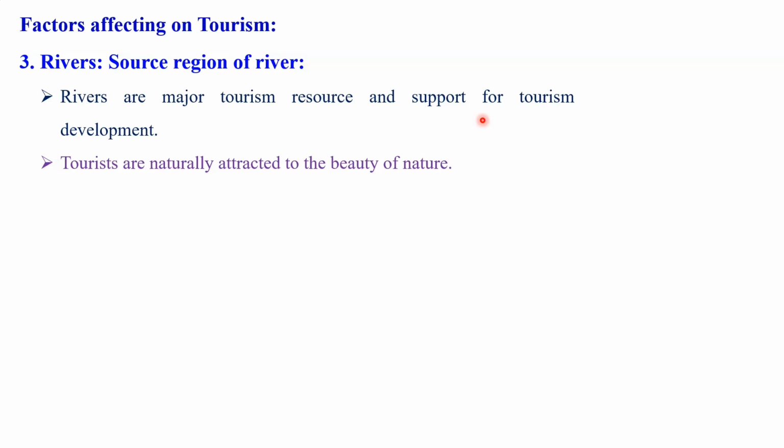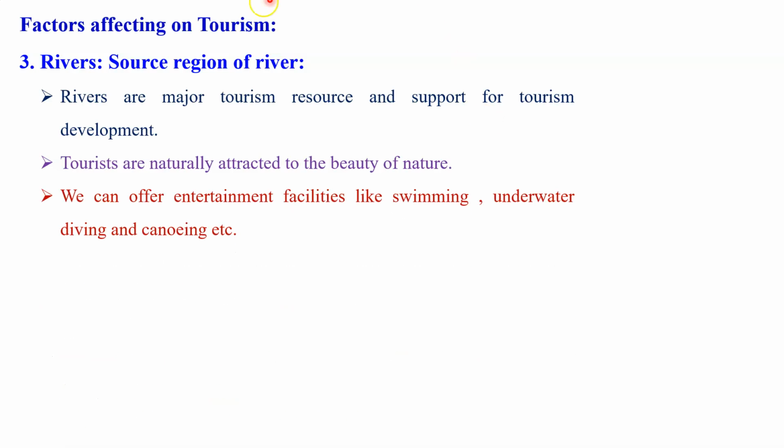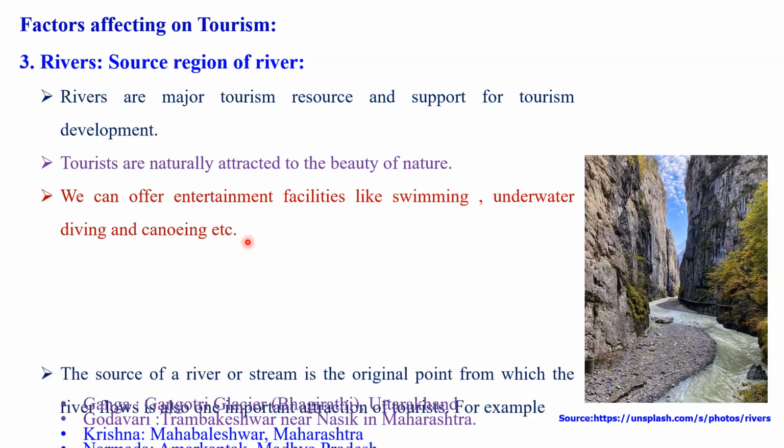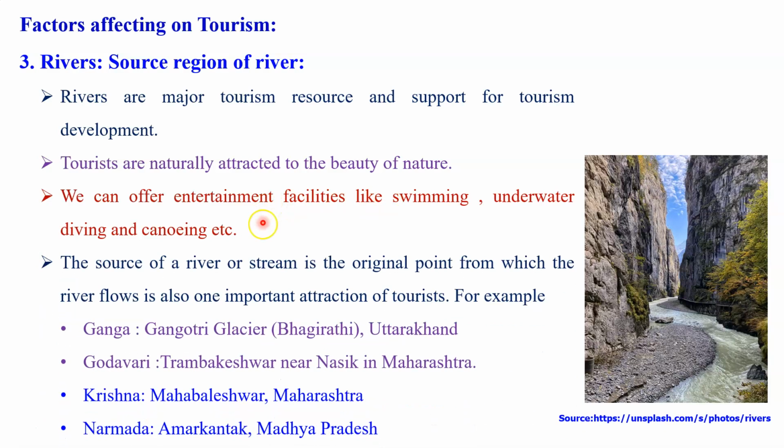Tourists are naturally attracted to the beauty of nature where we have the source region of the river. When we visit river places, they offer entertainment facilities like swimming, underwater diving, and canoeing. These are possible where we have rivers and the fresh water of the river. In such places, tourists are attracted for entertainment purposes and to see the beauty of those places. If we are talking about India, we have a number of source regions of rivers where people would like to visit again and again.